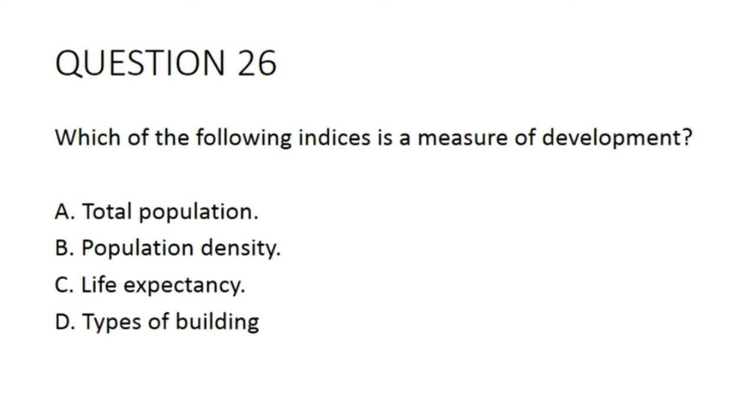Destruction of habitat. 26. Which of the following indices is a measure of development? A. Total population, B. Population density, C. Life expectancy, D. Types of building. Types of building is a measure of development.